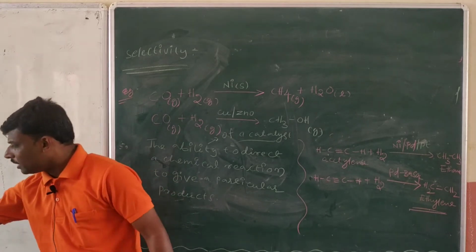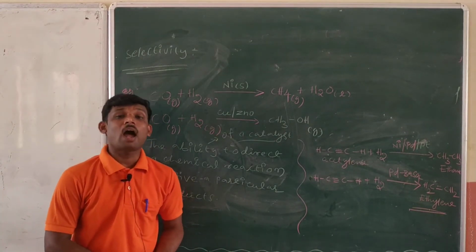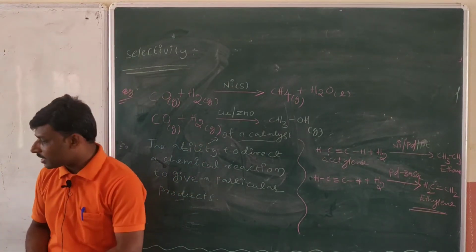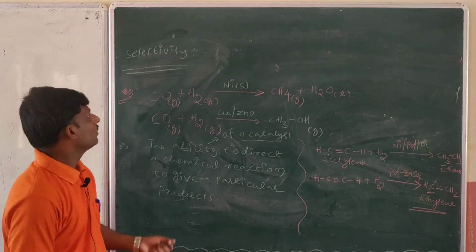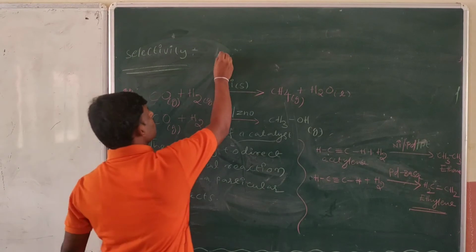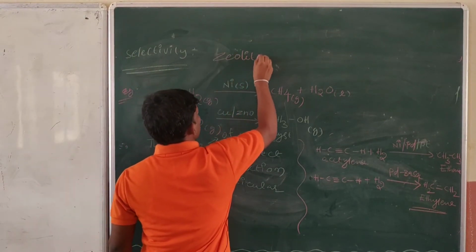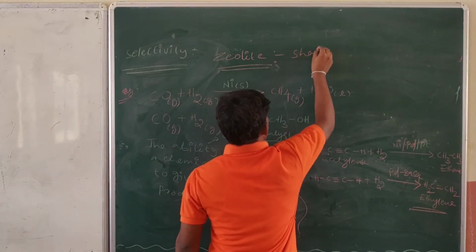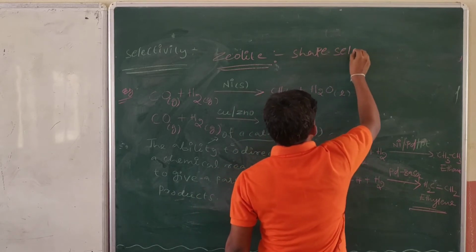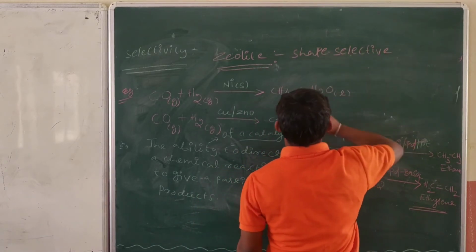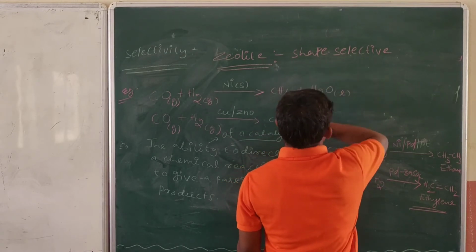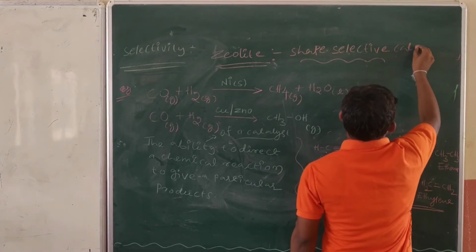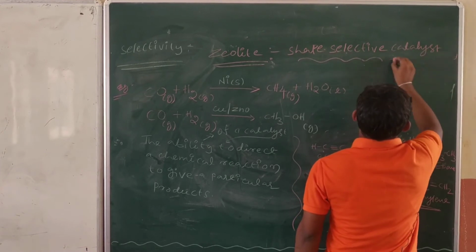Generally, in some particular cases zeolites are used as catalysts for selective reactions. These are called shape selective catalysts. So in selectivity, what do we generally use, sir? Zeolite is used in selective reactions. Generally zeolite is a shape selective catalyst. This is very important for CBSE students, and one question was asked before in JEE also, so we'll discuss that, the shape selective catalyst.